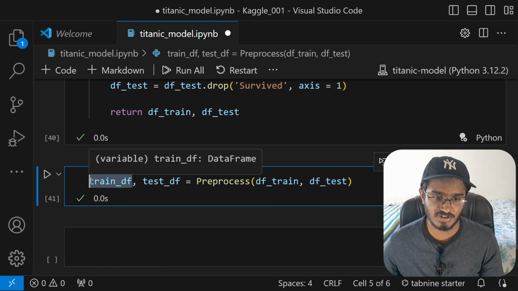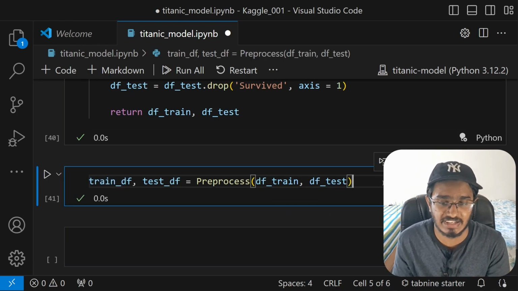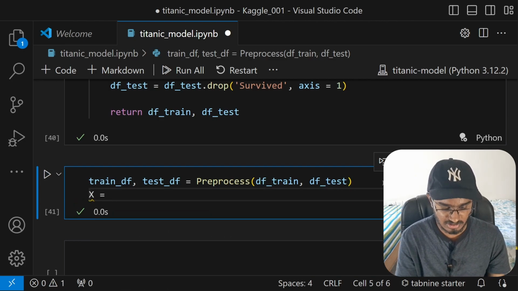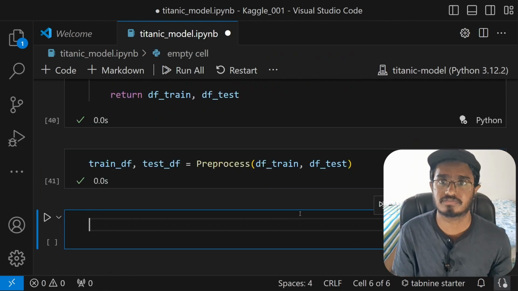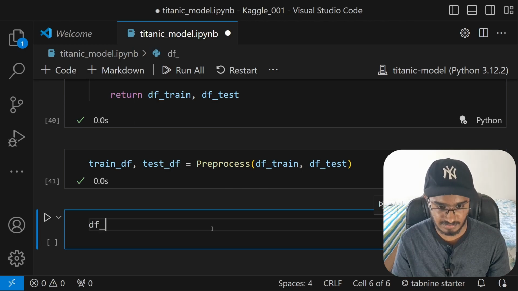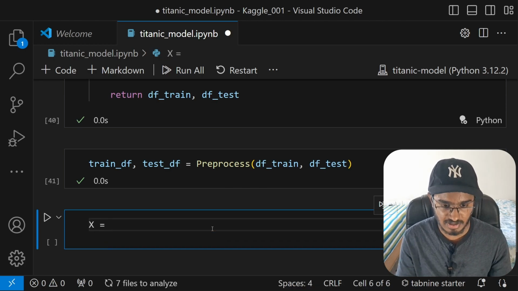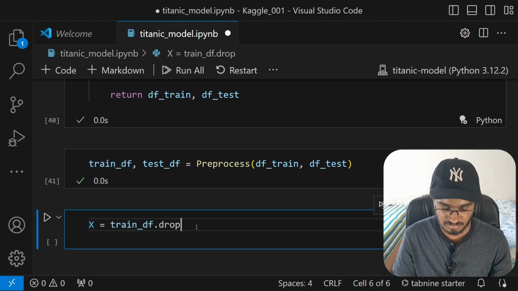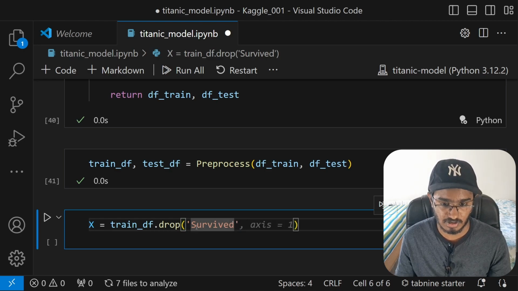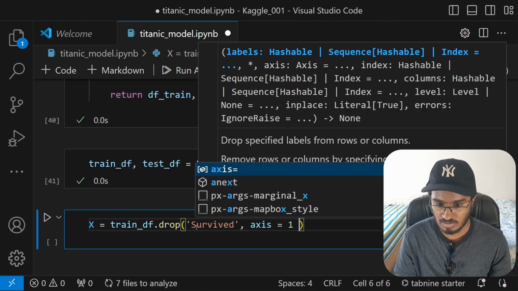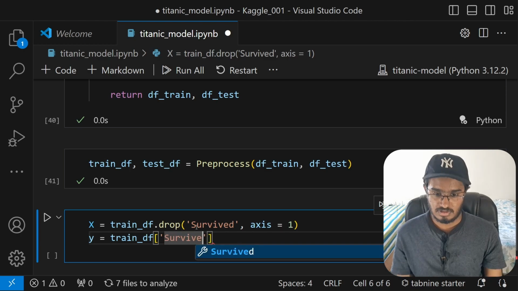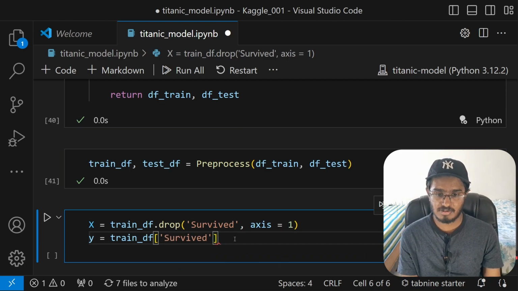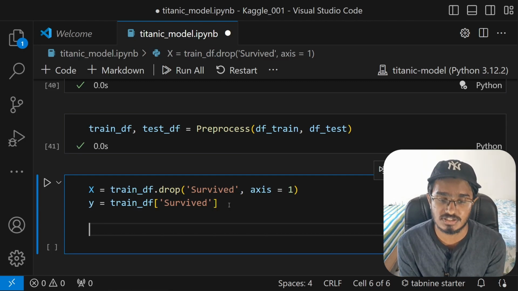Alright, now from the train df, I'm going to extract our x and y labels. Actually, let me do that in a separate code cell. Our x label will be train df dot drop the survived column, because we want all of the data without the survived column, and then axis will be 1. And then our y label will be train df of the survived column, like that. Alright, so now we have our x label and our y label. Now I will do the train test split.